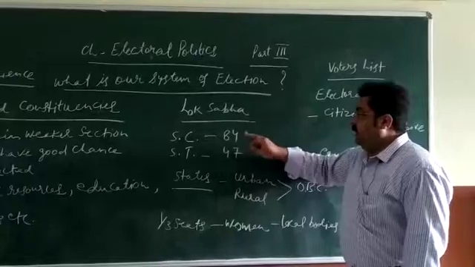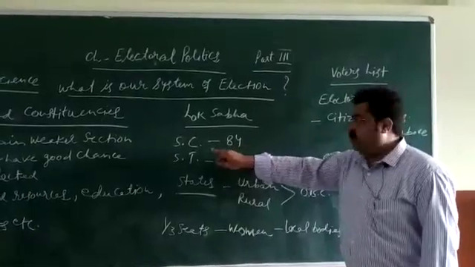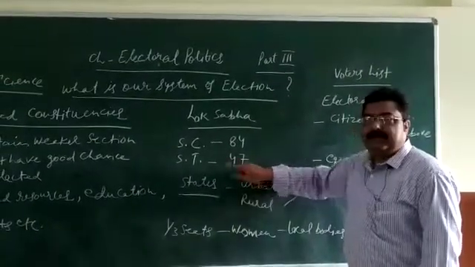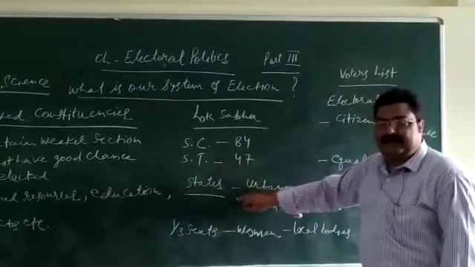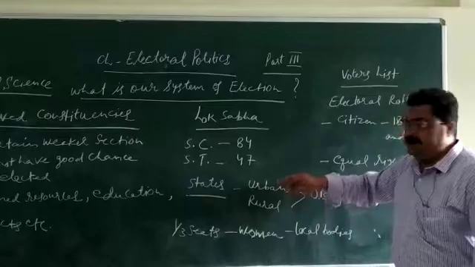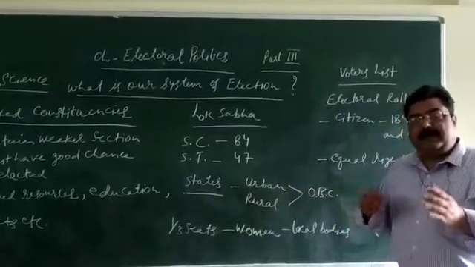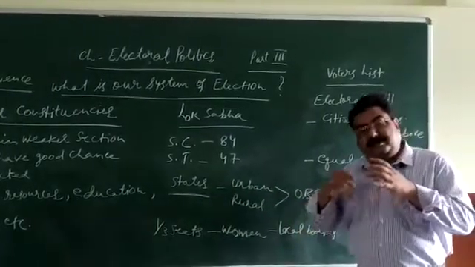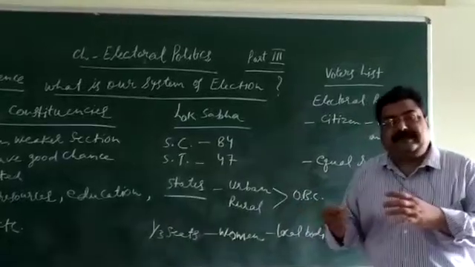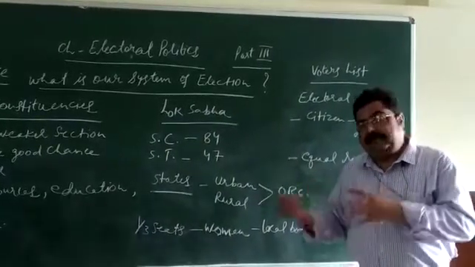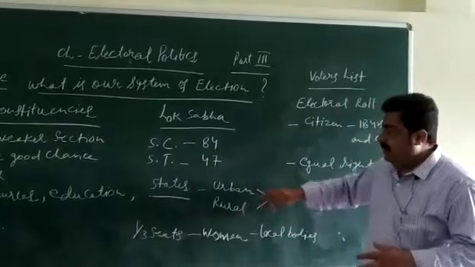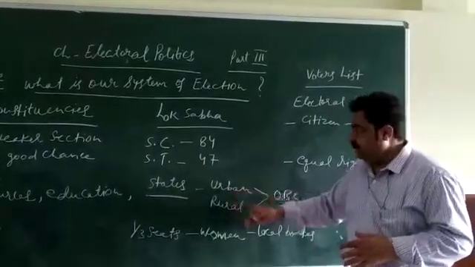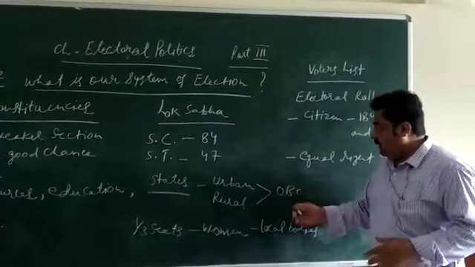In Lok Sabha, 84 seats are reserved for scheduled castes and 47 seats are reserved for scheduled tribes. Likewise in state assemblies, state legislatures, some proportion of seats are reserved, because every state has a different strength in the state legislature, not the same strength. So seats are reserved in the different legislative bodies in the states, as well as in urban and rural areas.